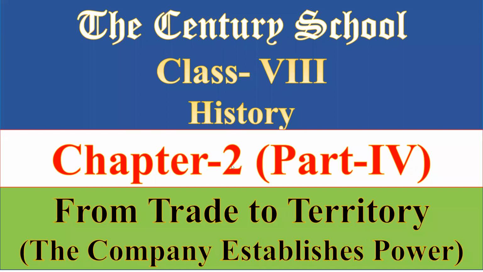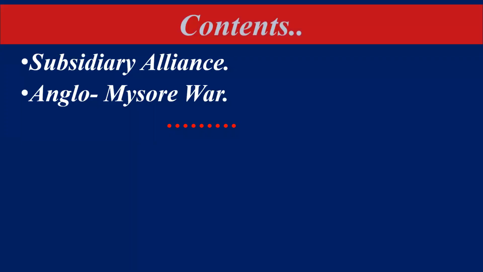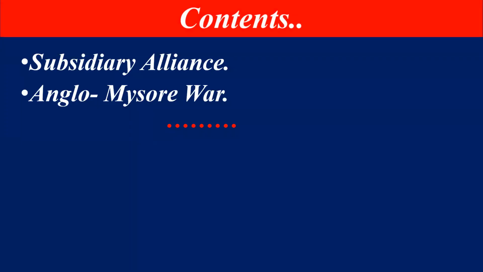In this video lecture, we will cover two topics. The first is the subsidiary alliance, and the second is the Anglo-Mysore War. In the previous video lecture, I told you that the British company used two methods to expand its power in India.